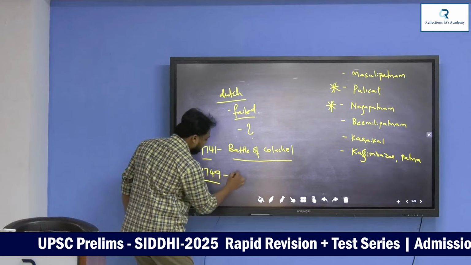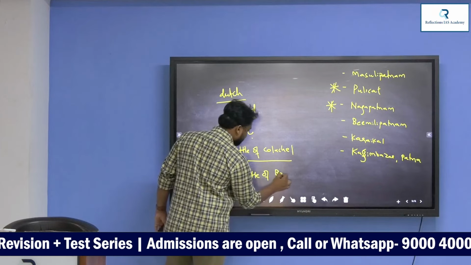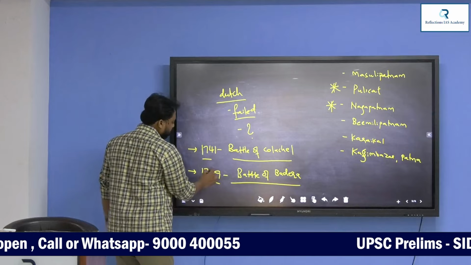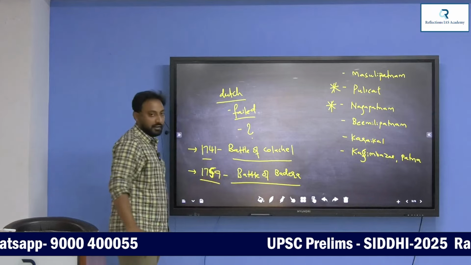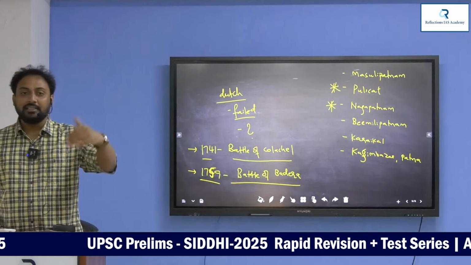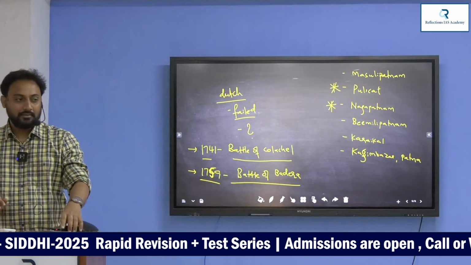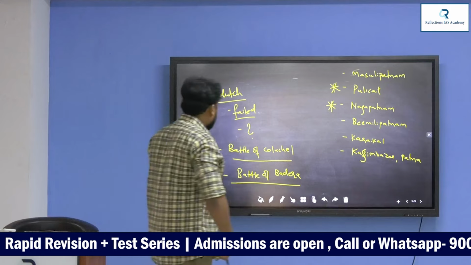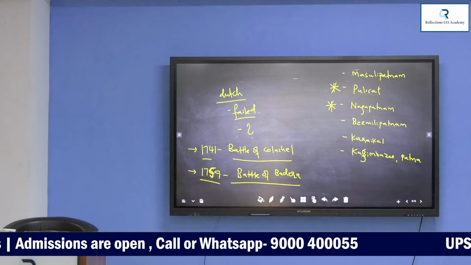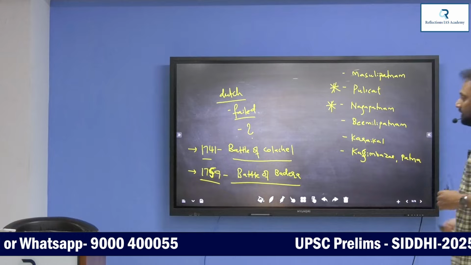Next, 1759, Battle of Badera. Sorry, 59, not 49. In the Battle of Badera, English defeated Dutch. This is the last battle fought between English and Dutch. So these are the two battles where you see the downfall of Dutch. Again, I will come to this Battle of Badera in the next coming classes.